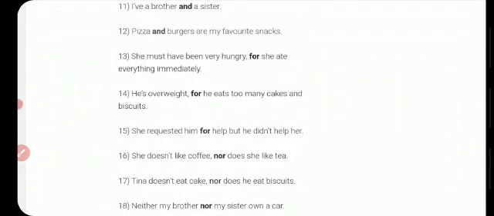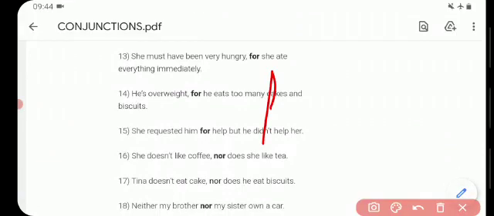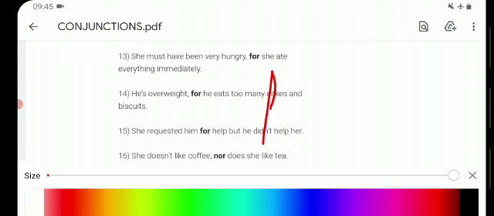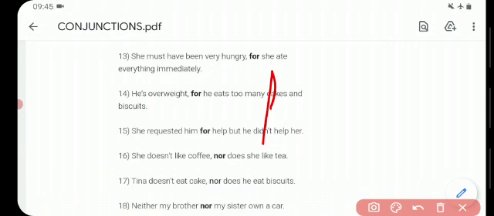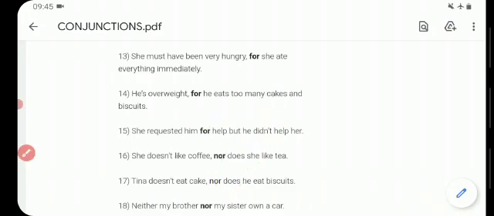So here look at the structure. Whenever you are using nor, after that you have to put a verb there. Neither my brother nor my sister owns a car. So here neither and nor, when they come together, form a correlative conjunction, but here nor is a coordinating conjunction.